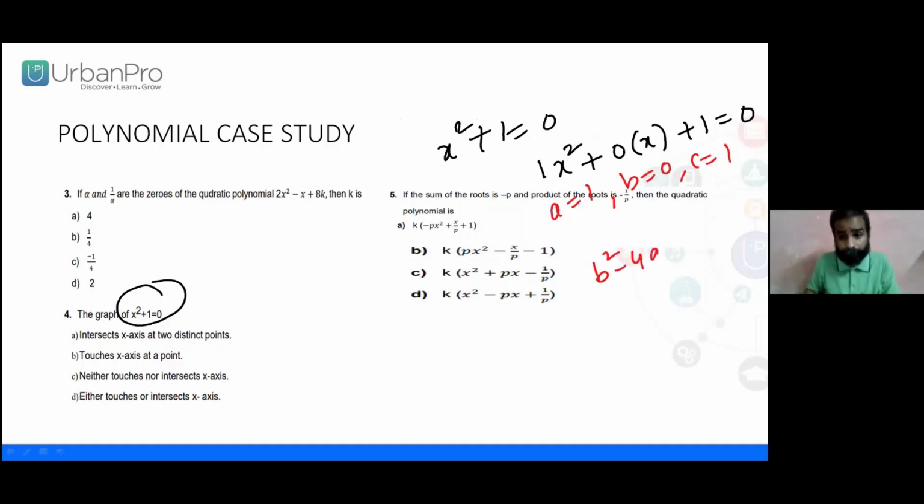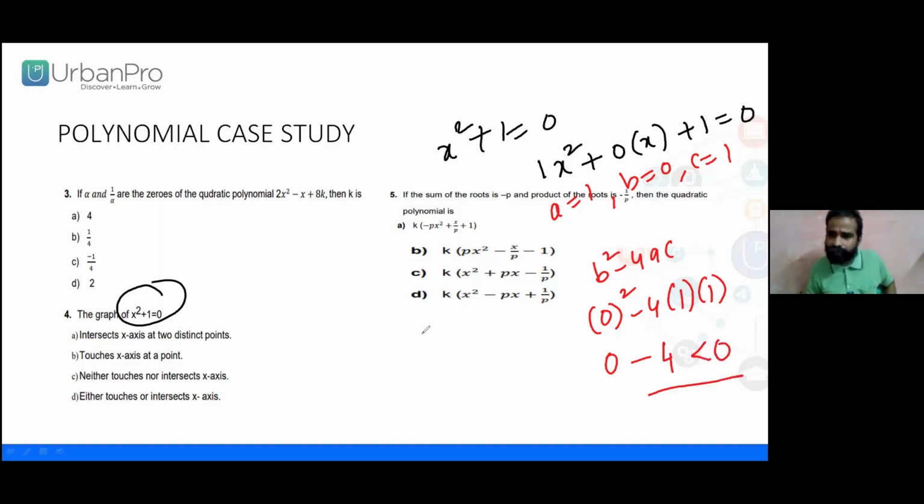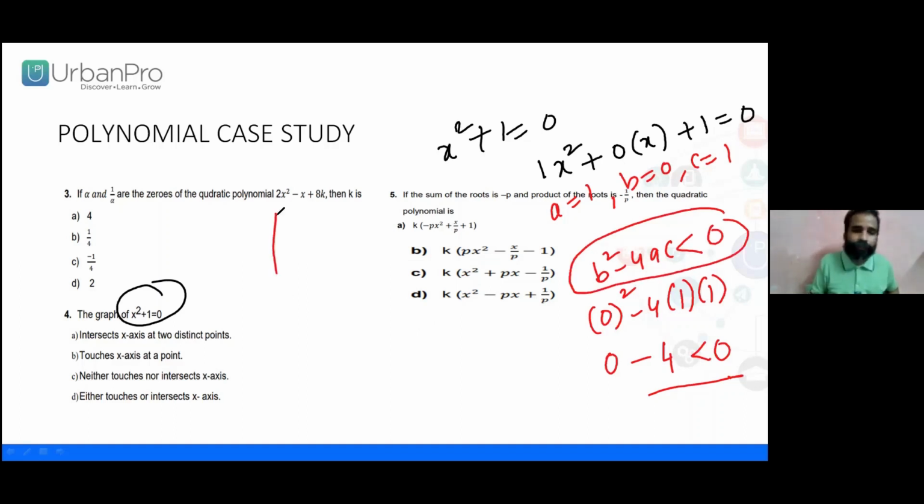B square minus 4ac. Observe carefully what I am doing here. What is B? 0. What is A? 1. What is C? 1. Now, do you identify 0 minus 4, which is lesser than 0? Obviously, in this case, B square minus 4ac is less than 0. In that case, roots are not real, which is not going to touch at all.